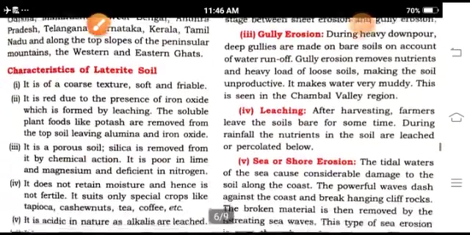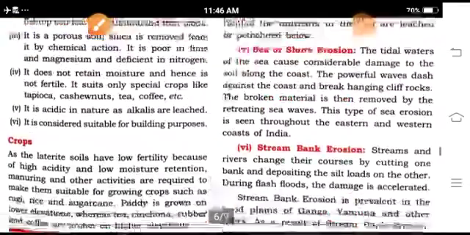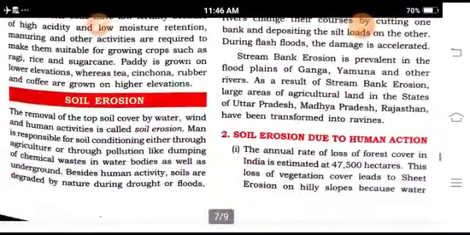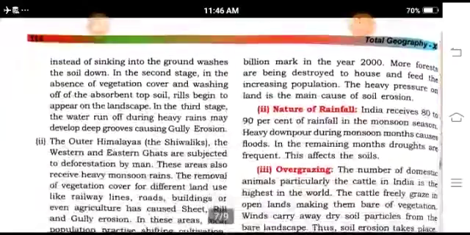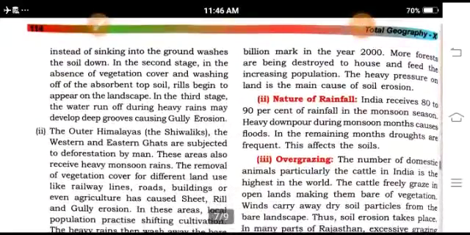After that, leaching and seashore erosion. Now, soil erosion due to human action, like deforestation and overgrazing.